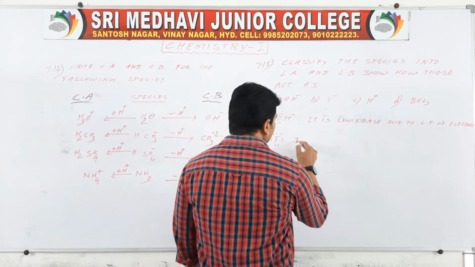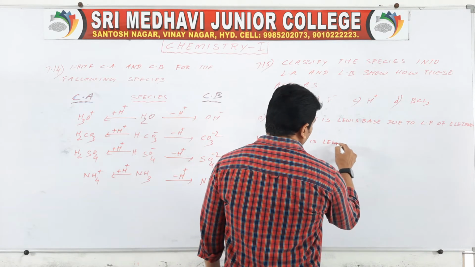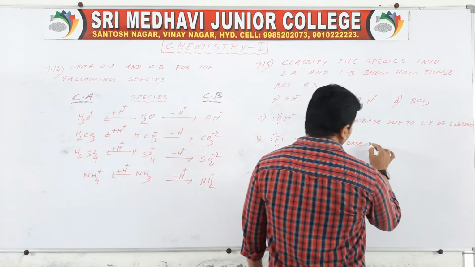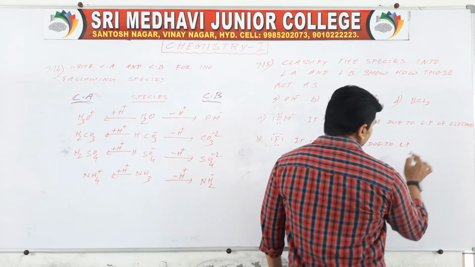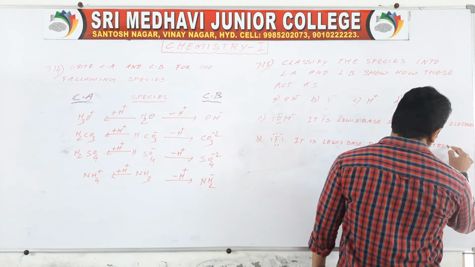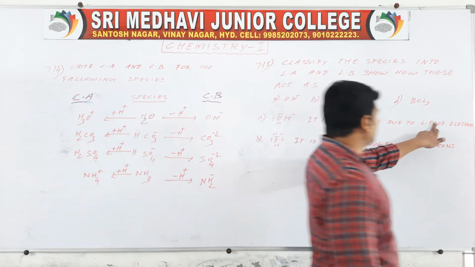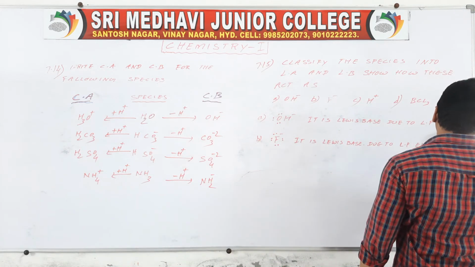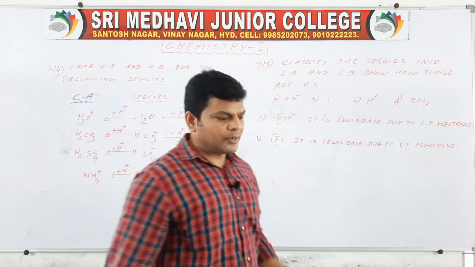So it is also a Lewis base due to lone pair of electrons.